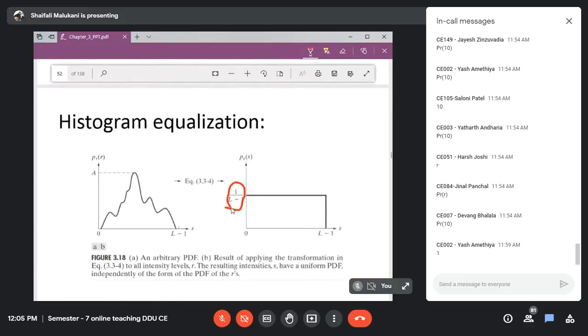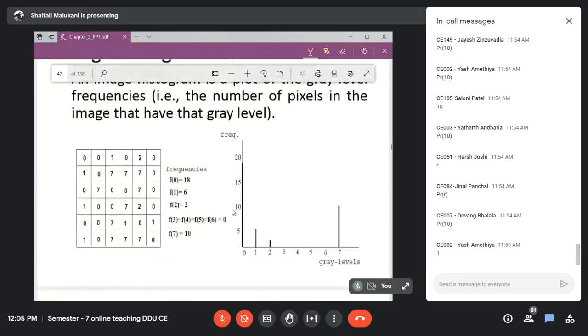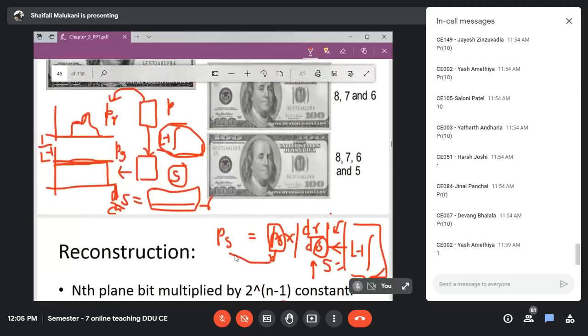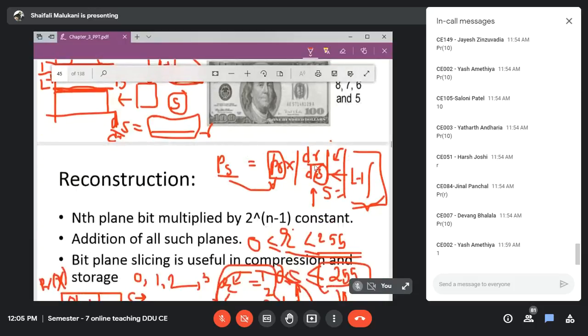If I am obtaining this term, that means the transformation that I applied makes the probability PS constant. Then it proves that whichever transformation function we have chosen is correct. Someone may say, okay, but you have chosen that L-1 integration, I am not satisfied with it. I will go for some other transformation, say T1.